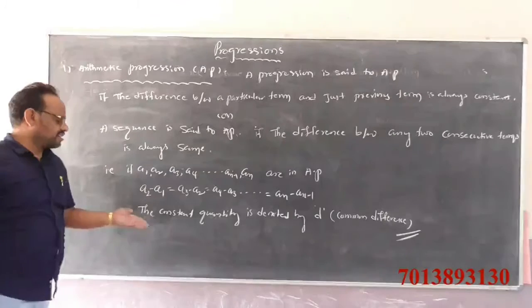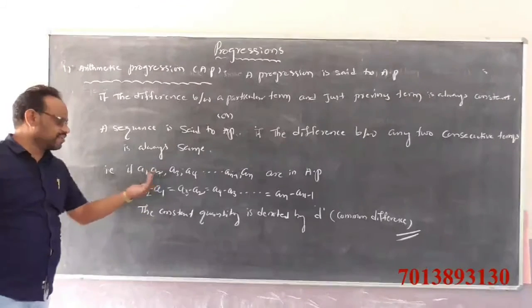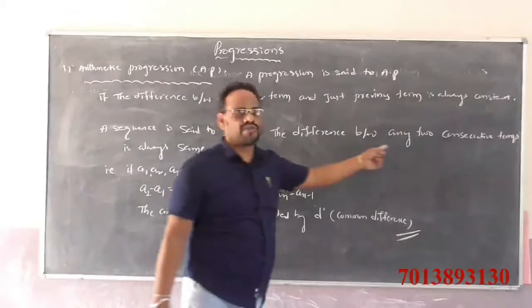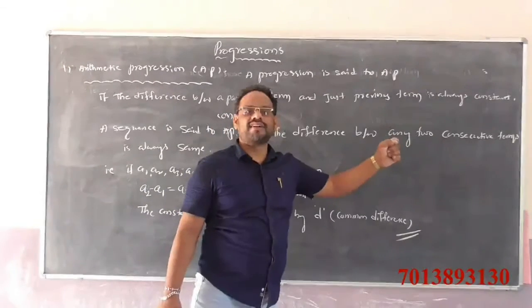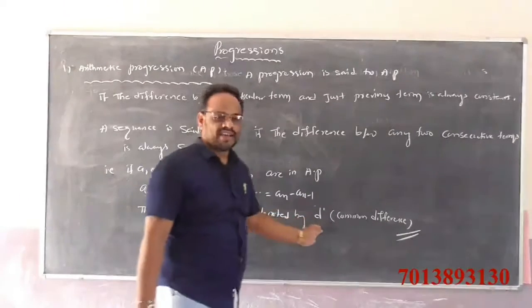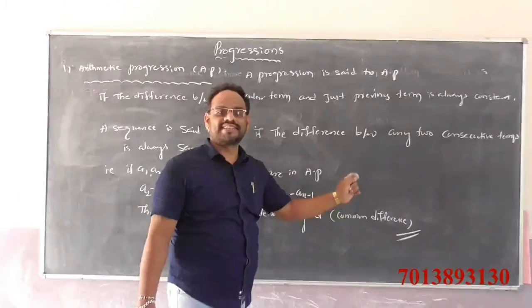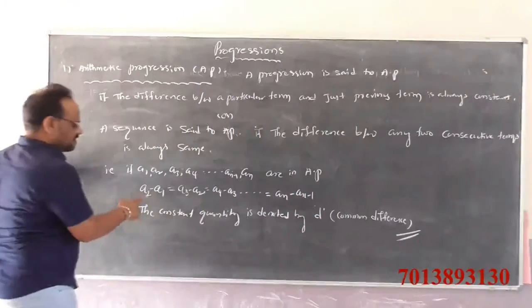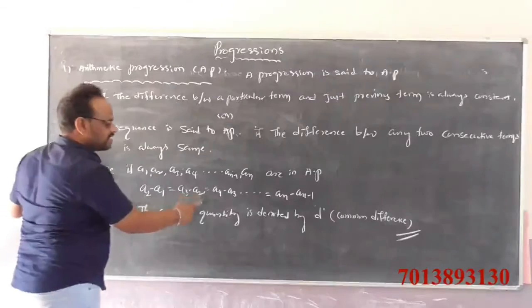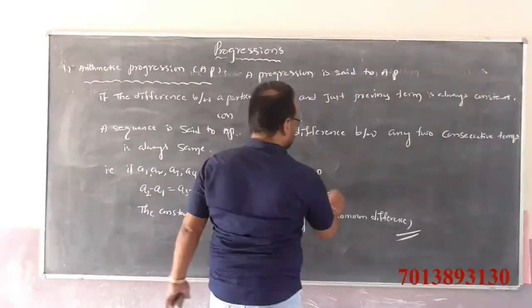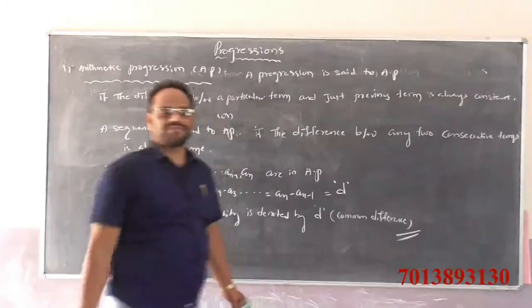So common difference d is equal to A2 minus A1, or A3 minus A2, or A4 minus A3, and so on, AN minus AN minus 1.